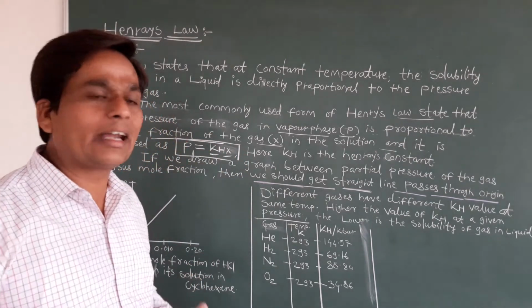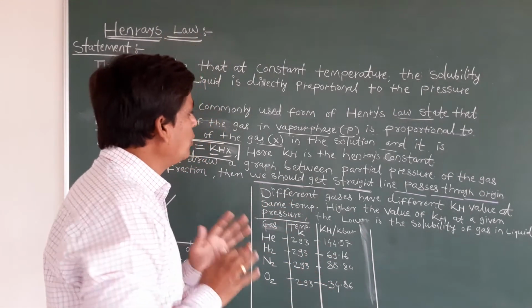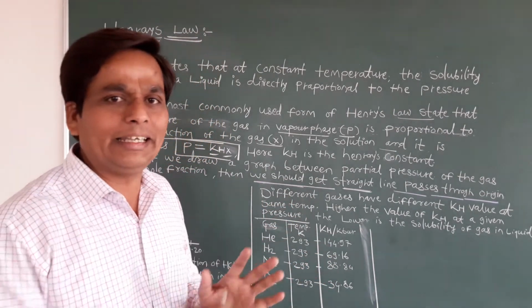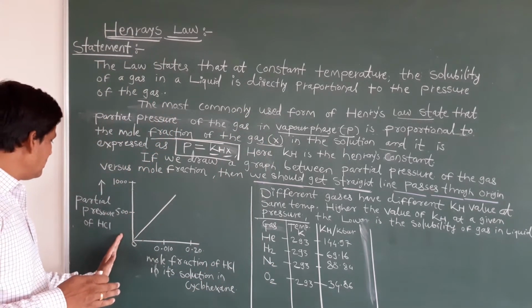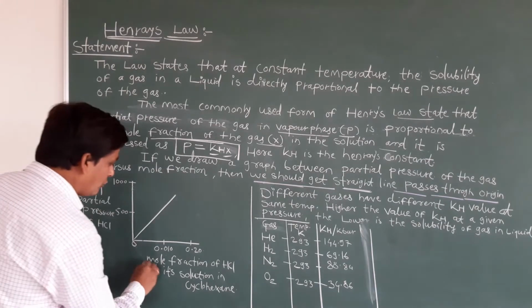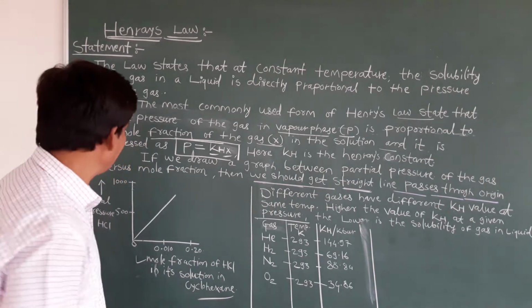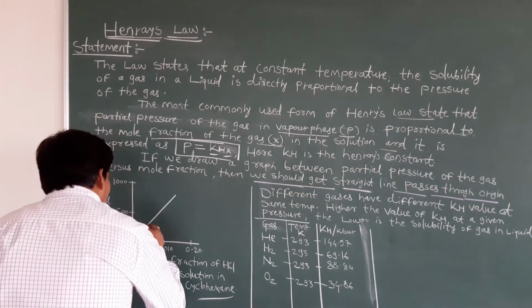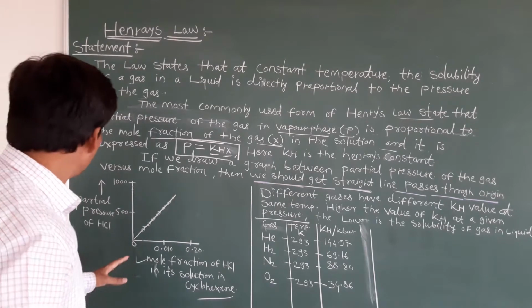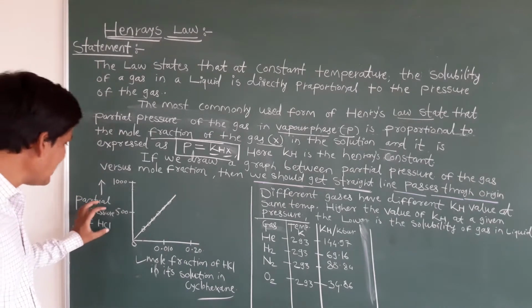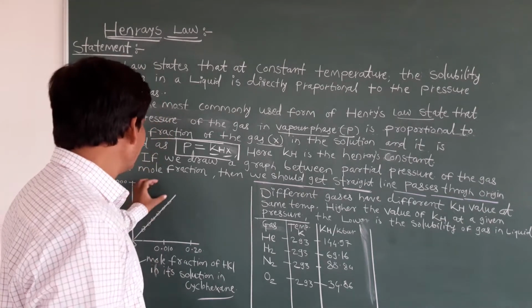Now we will see one graph. If you draw the graph between the partial pressure of the gas and mole fraction, what do you observe? Here I am drawing one graph, partial pressure of hydrochloric acid versus mole fraction of hydrochloric acid in its solution in cyclohexane. Then we will get a straight line, like so. This straight line passes through the origin. All of you understand, because the partial pressure of hydrochloric acid is proportional to the mole fraction of HCl. That's why we get a straight line here.